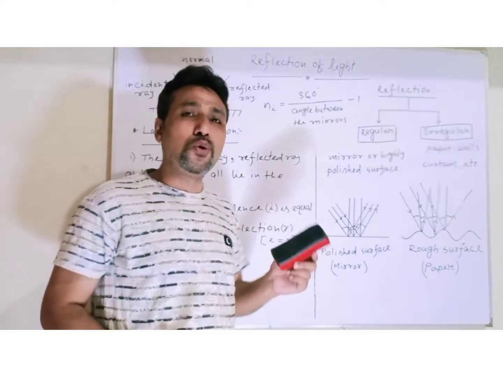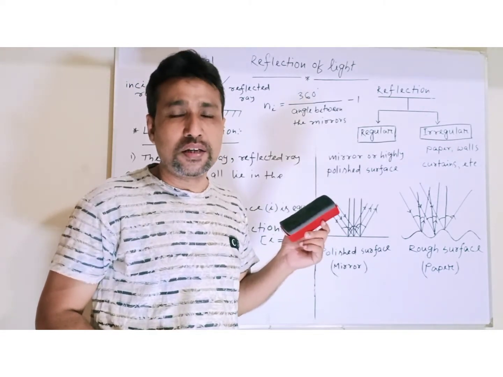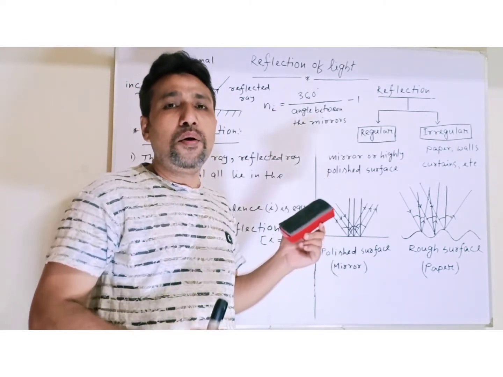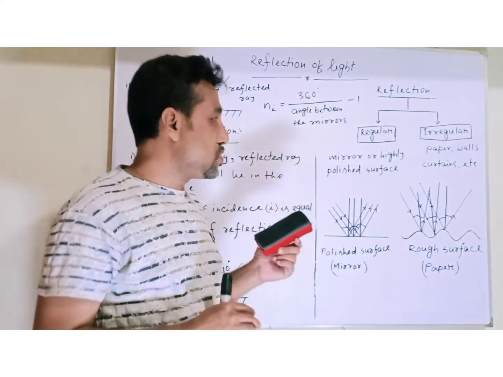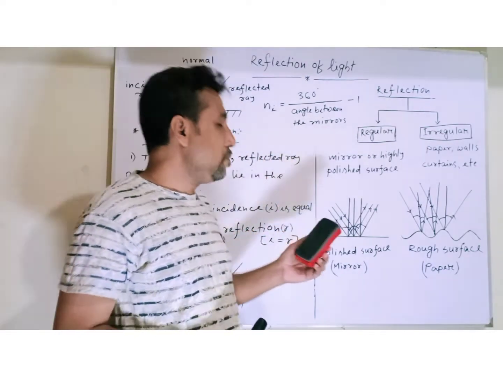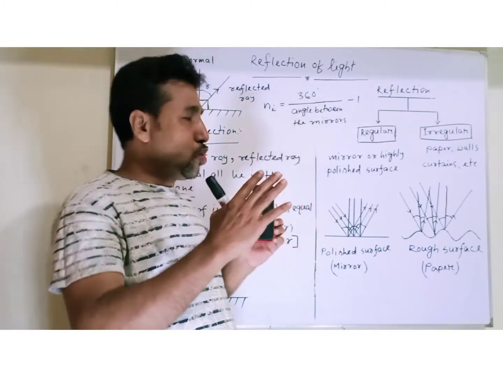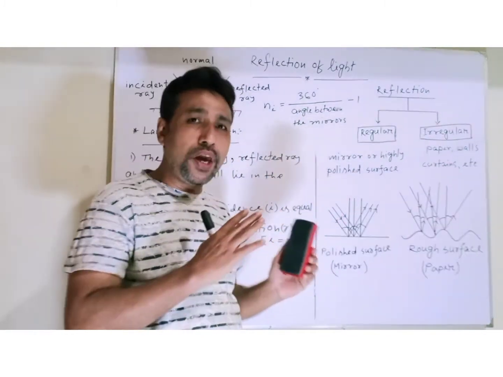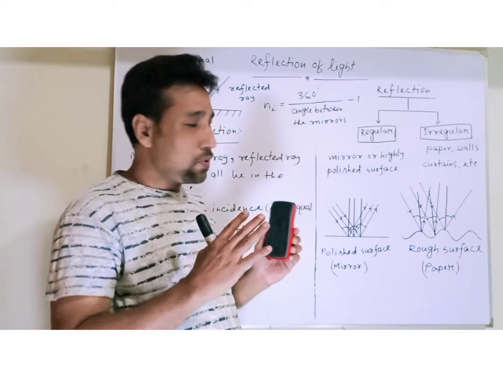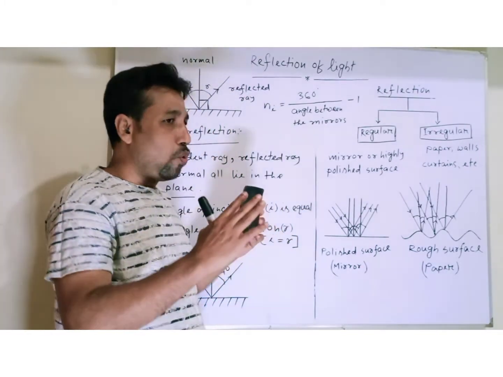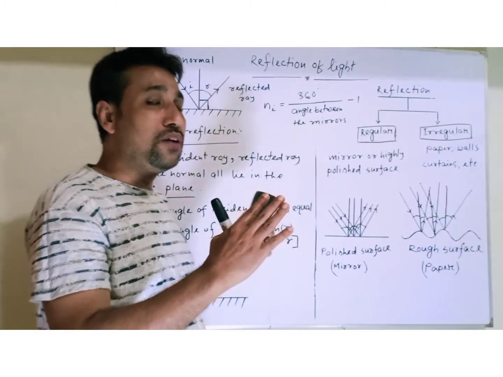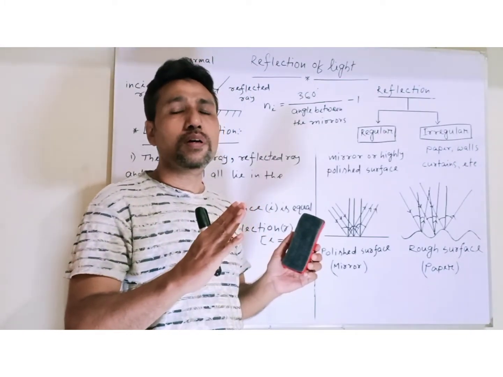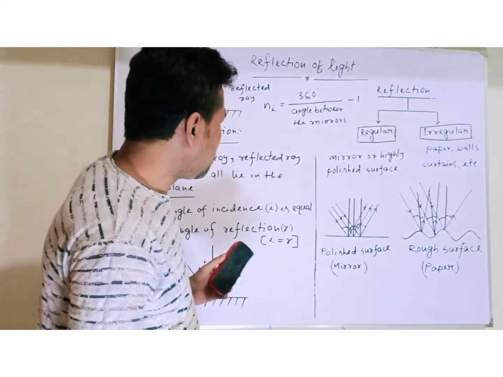In that case, you don't see only the back of your head. You see many images. So when two mirrors are placed in such a way that one is parallel to the other, then you will get an infinite number of images.